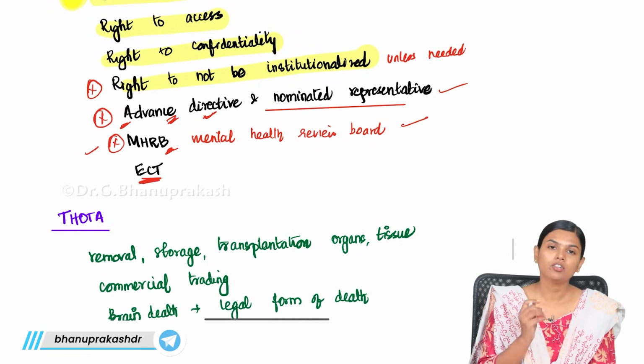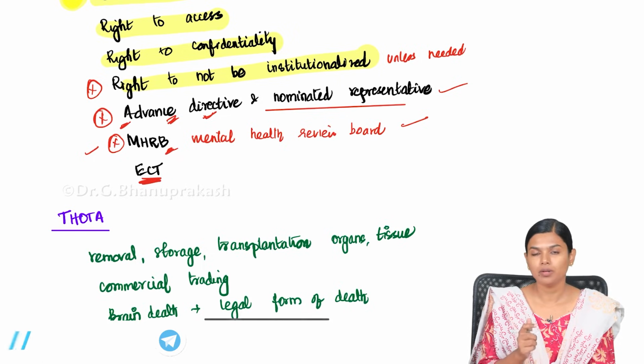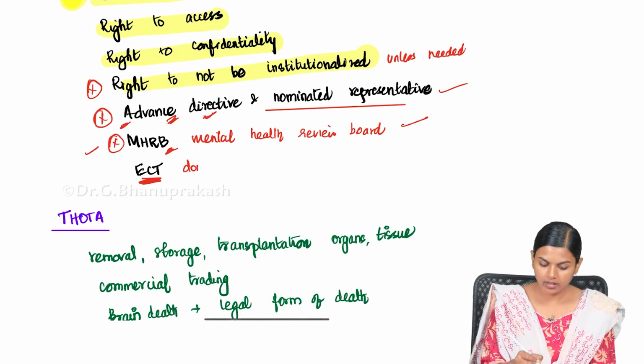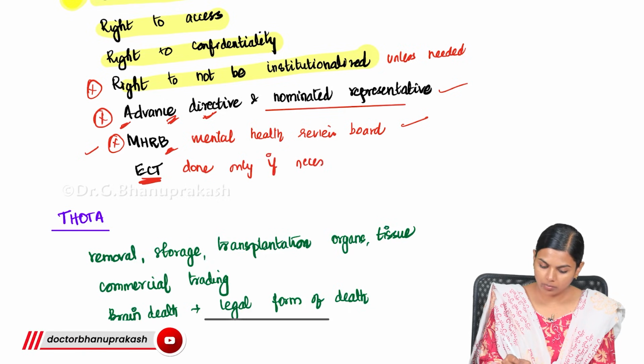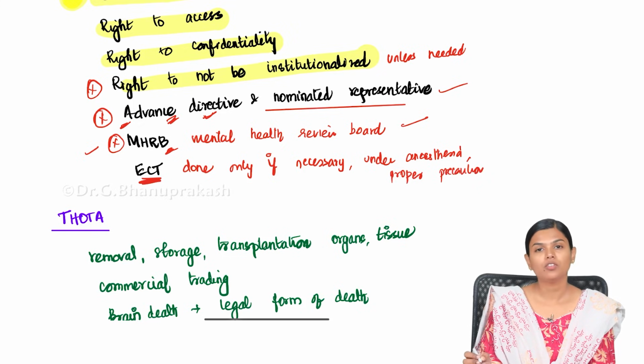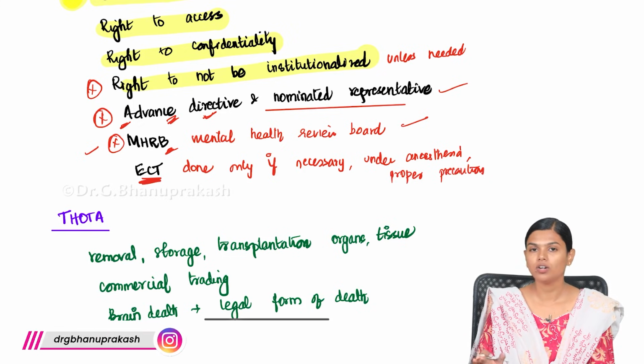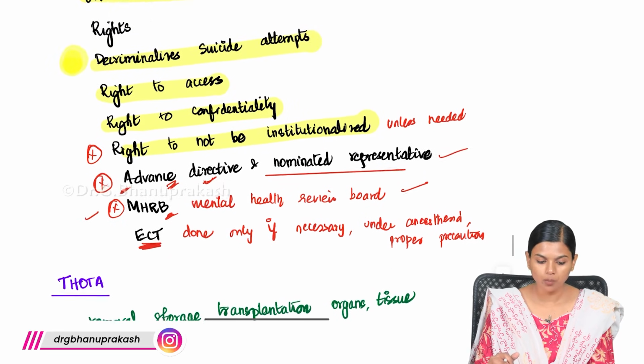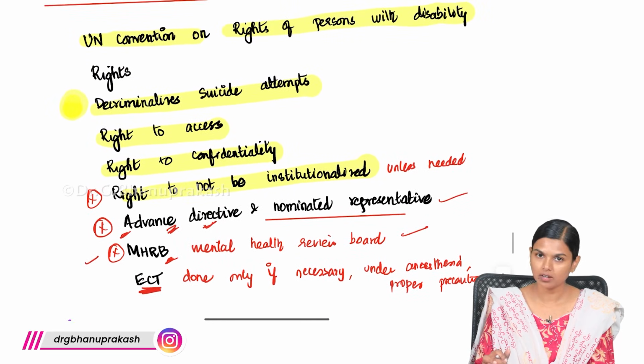And this electroconvulsive therapy, this electrical therapy, should be done only if necessary. And it should be done under anesthesia and with proper precaution. Only after taking all these, you should be doing this ECT. Without taking all the precautions, you should not do the ECT. So these are the important amendments that we have to know in the Mental Health Care Act.